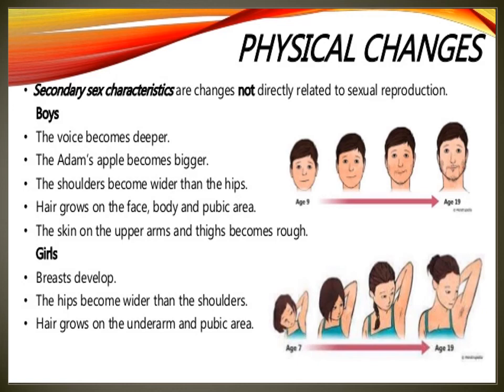In males, the cartilage of the larynx starts protruding. This protruding cartilage of the larynx is called Adam's apple. You know that every boy has an Adam's apple in the neck. Adam's apple becomes bigger.